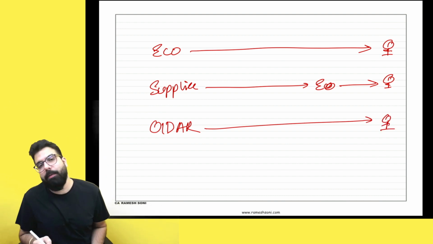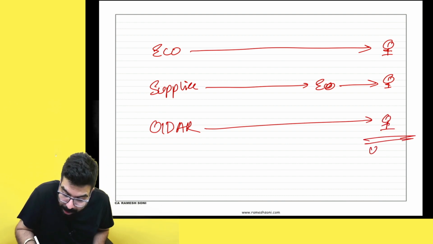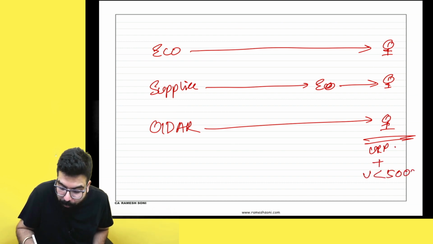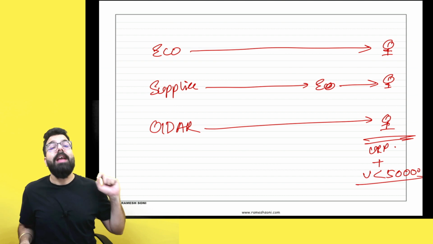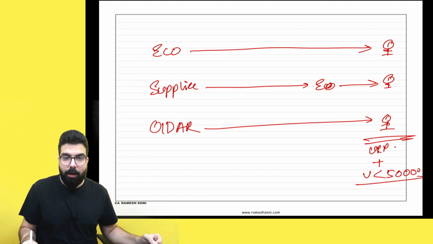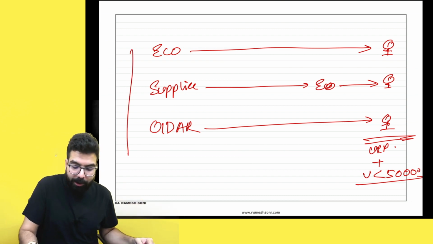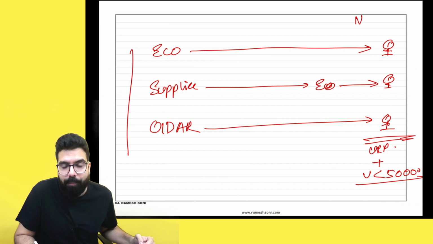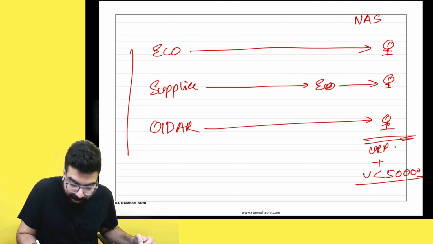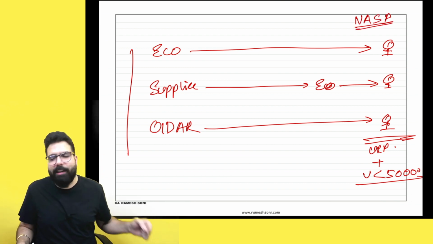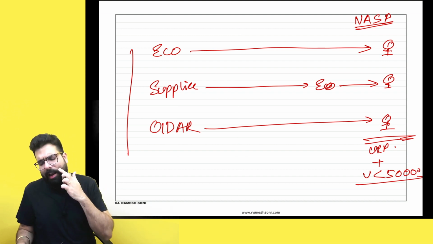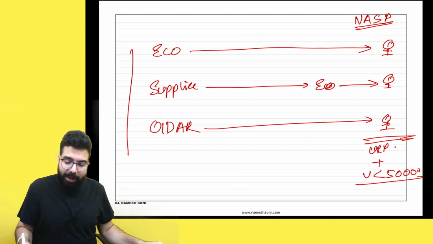To any person I am giving service, even though these people are unregistered persons, even though the value is less than 50,000 rupees, still, only for these services, I must capture their name, their address, their state and pin code. NASP. Remember one thing, NASP. Okay, sir, done, point clear.